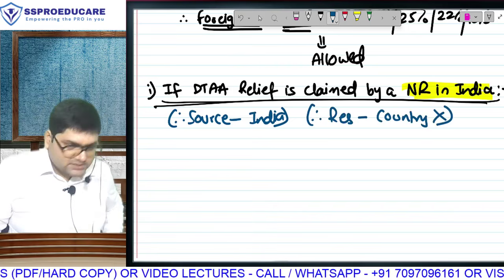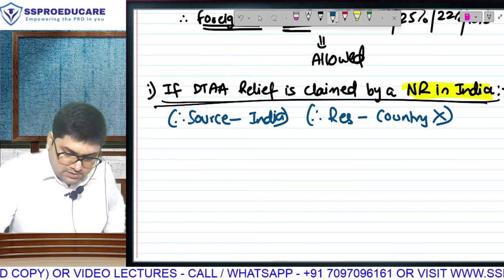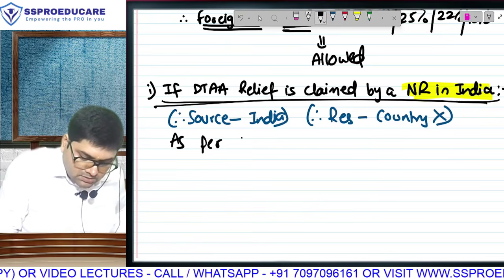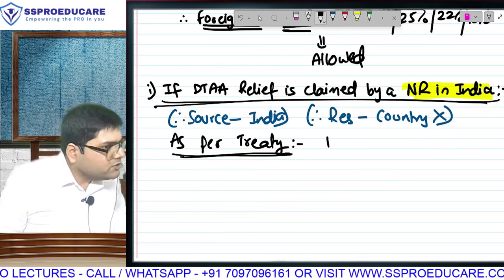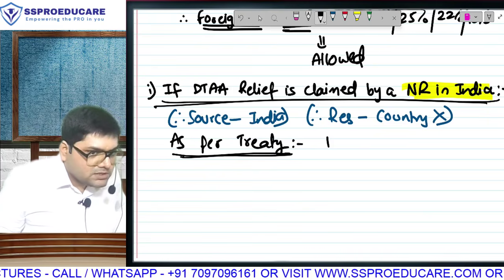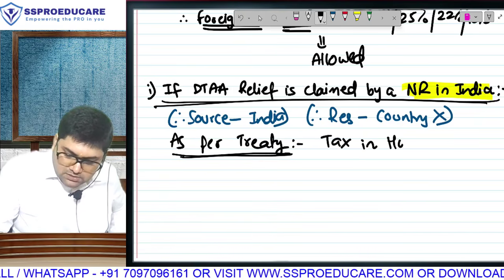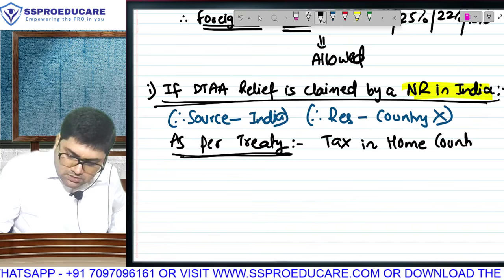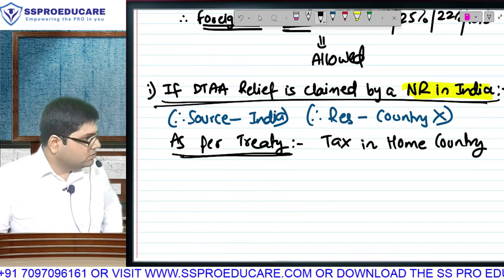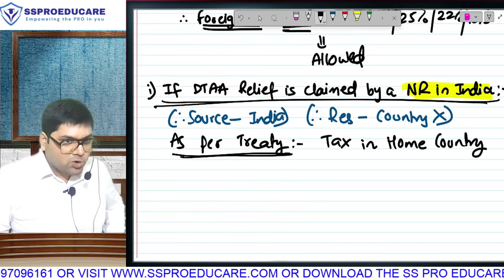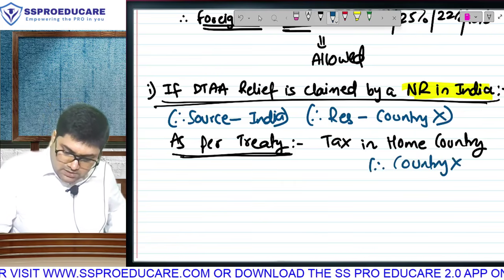Maybe say country X. There is a treaty between India and country X. As per the treaty, which country you will pay tax in and which country you will not pay tax in will be written in the treaty, no? As per the treaty, you have to pay tax in the home country. This point I is applicable only in those treaties where tax will go to the home country. Which is the home country in our example? Therefore, tax has to be paid in country X.